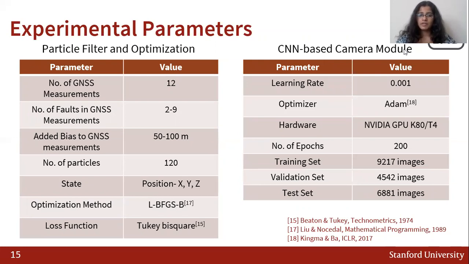The parameters for the CNN-based camera module are shown here on the right. Note that we train it using the classic Adam optimizer using an NVIDIA GPU for about 200 epochs.